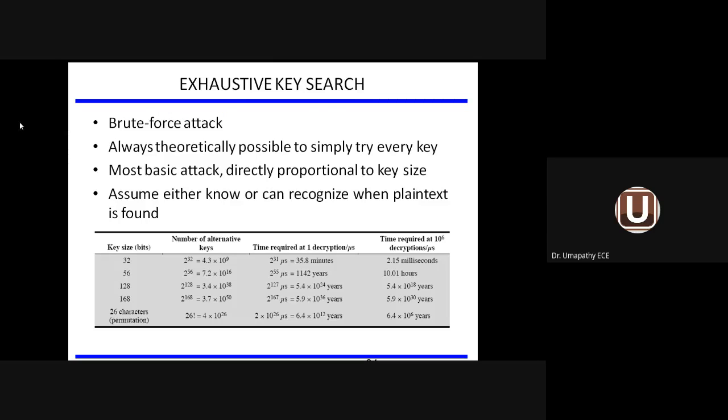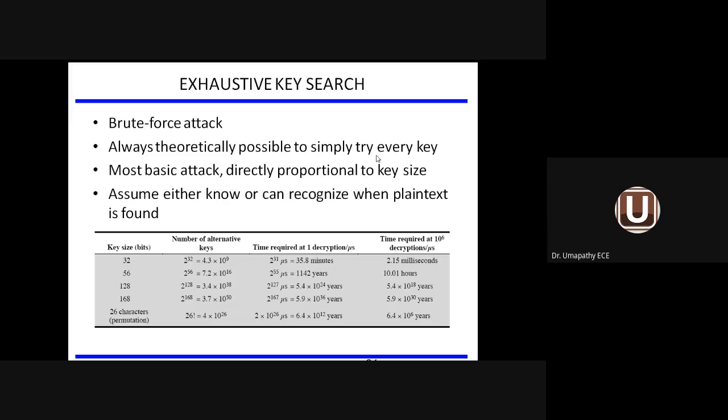So these are the various probable attacks we come across in the field of crypto analysis. Exhaustive key search. There is one more attack called brute force attack. So how does it work? It is theoretically simple to try every key. For example, in your mobile phone, you are putting a secret key, a password. For example, a 2-digit number password you are using. So what combinations are possible?